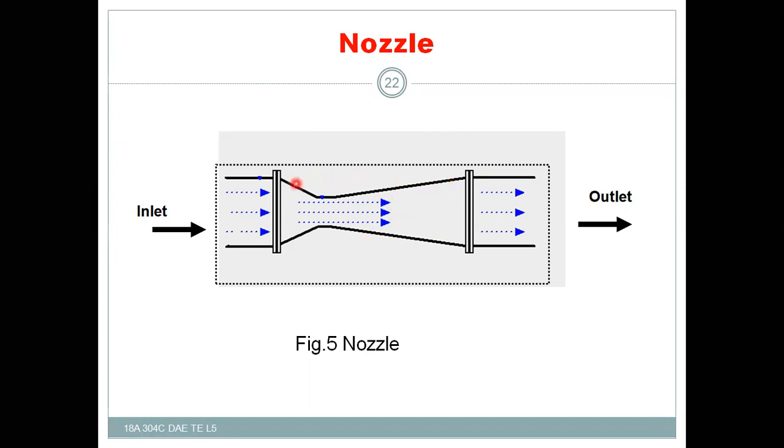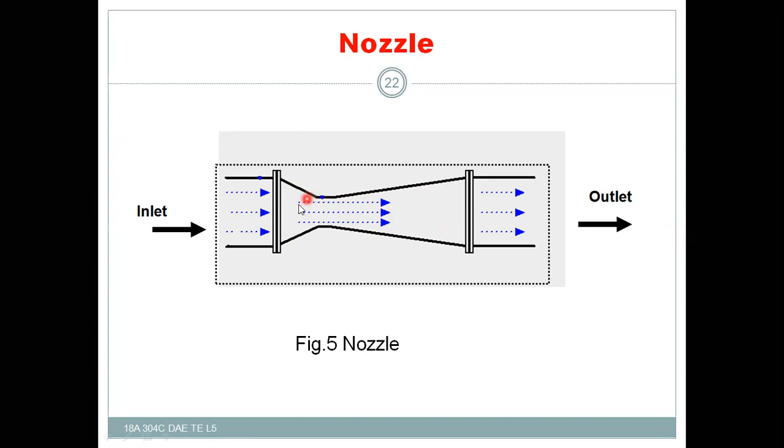So here in the sketch or the figure, we are observing a convergent-divergent nozzle. This is the entry or inlet of the nozzle, and this is the exit or outlet of the nozzle, and this is the throat. From here to here is the divergent portion, and from here to here is the convergent portion.